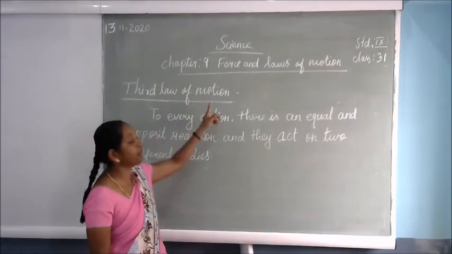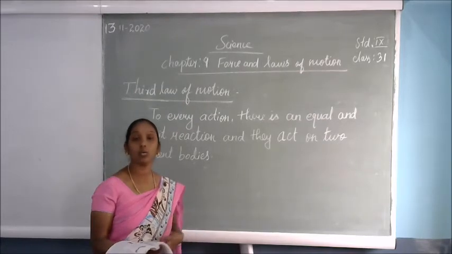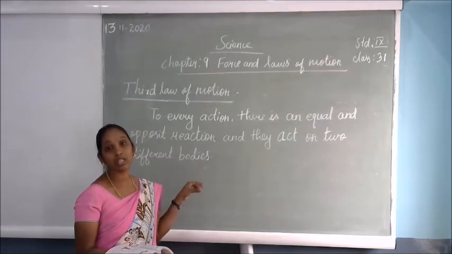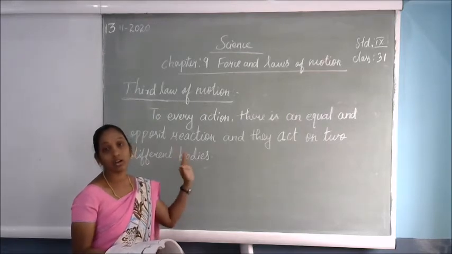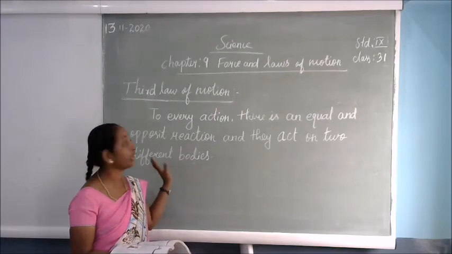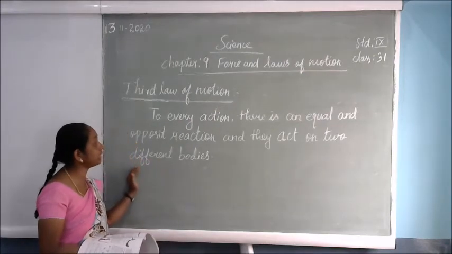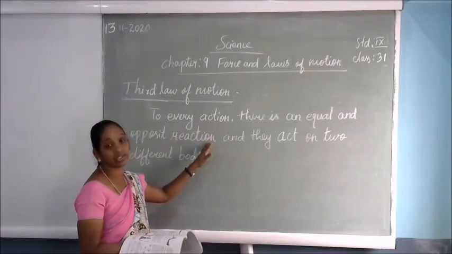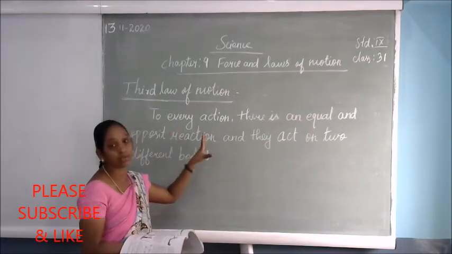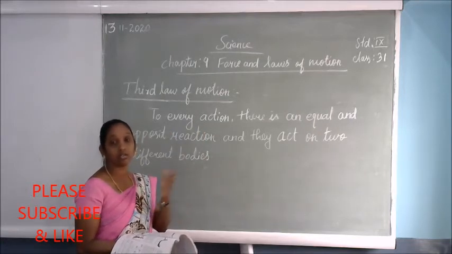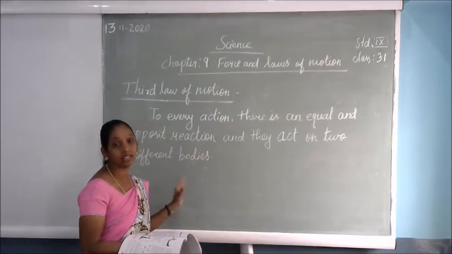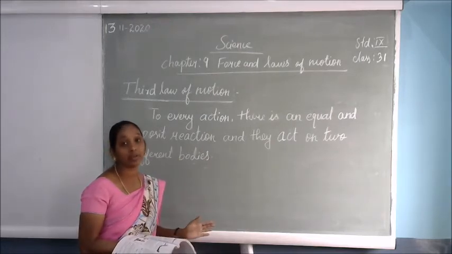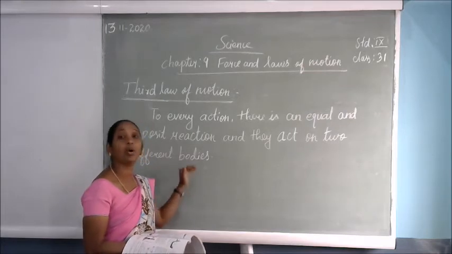Next, the third law of motion. In the second law, we discussed that when an unbalanced force is applied, depending on the object's mass and velocity, the object can change its momentum. Here the third law of motion tells us that to every action there is an equal and opposite reaction. That means whatever force we apply on the object, there are two different bodies acting here. One force is applied on the object, then immediately the object reacts with an equal force in the opposite direction.